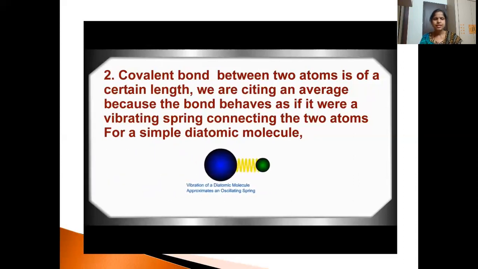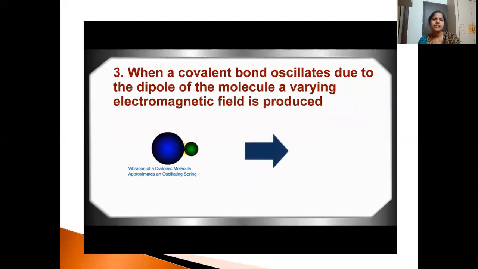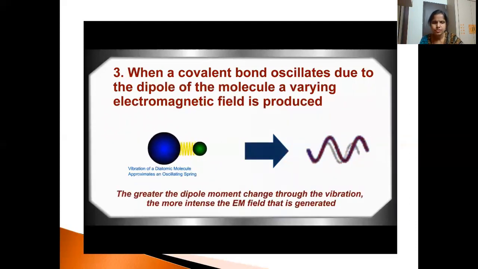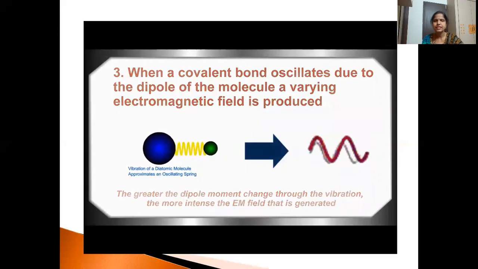Now here the same is being shown again, the spring stretching, the diatomic species. When a covalent bond oscillates due to the dipole of the molecule, a varying electromagnetic field is produced. So this is how the vibrations occur. The greater the dipole moment change through the vibration, the more intense the electromagnetic field that is generated.